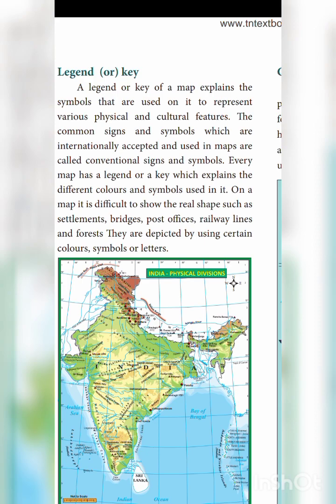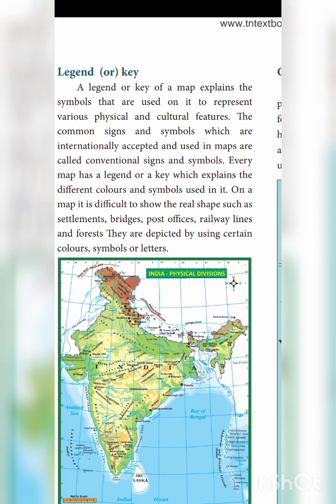Every map has a legend or key which explains the different colors and symbols used in it. On a map, it is difficult to show the real shapes of things such as settlement, bridge, post office, railway line, forest. They are depicted by using certain colors, symbols and letters. So, for example, I want to show a river in a map.